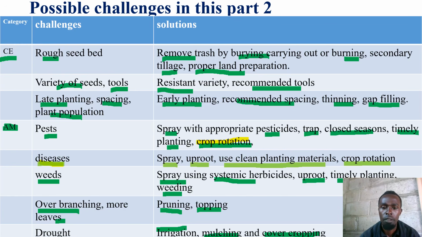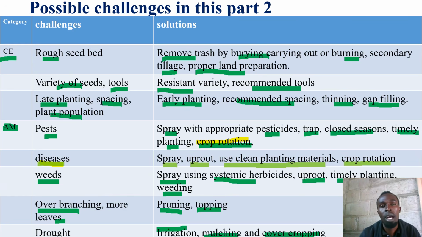Harvesting, probably if the examiner has given you material, use it. It may say cocoa is harvested when it has turned purple or when it has turned yellow, then harvest at that stage, and give a justification why that stage.